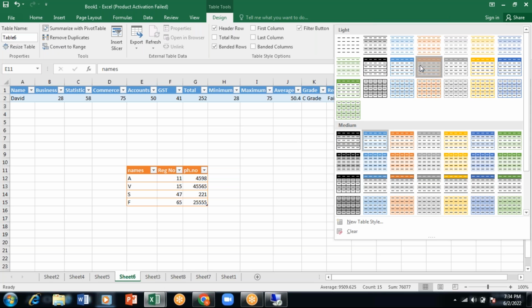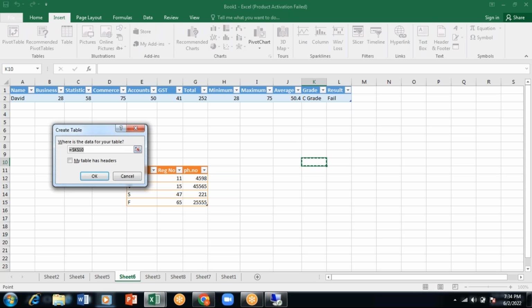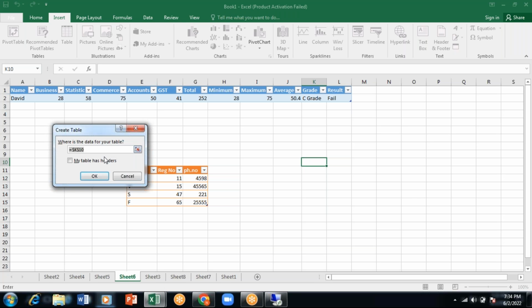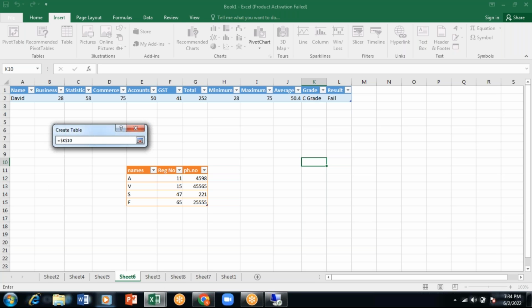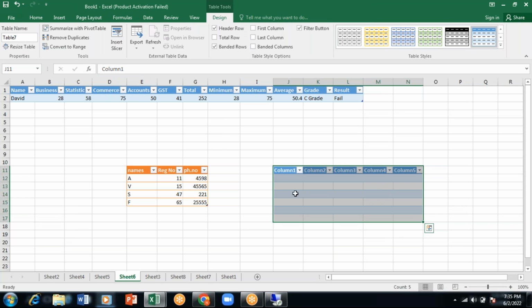Or, without this data, first I'll insert a table and then type the information. In that case, go to Insert, Table. You can select how many rows and columns you want. Click here and you can type how many you want, or you can just click and drag. Suppose I want this much space, click and drag. Now you have the place. I'll click on OK. Now see, the table has come.